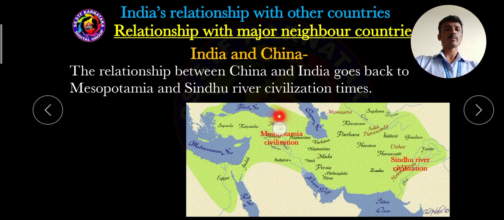So this is the Mesopotamian civilization and this is the Sindhu Valley civilization. From ancient times there has been a best and cordial relationship between India and China.